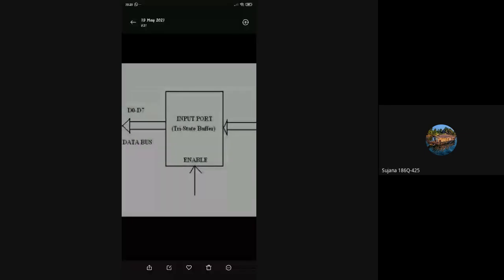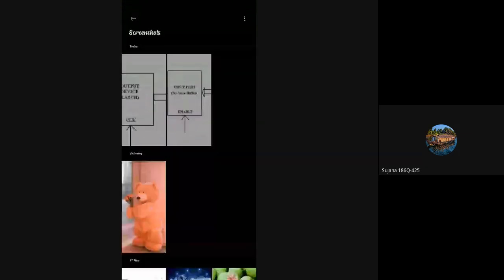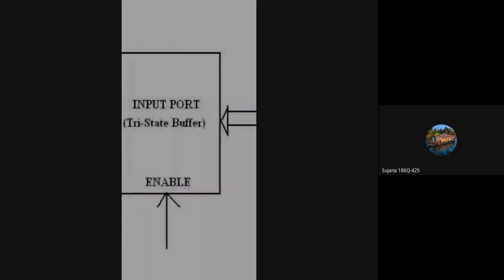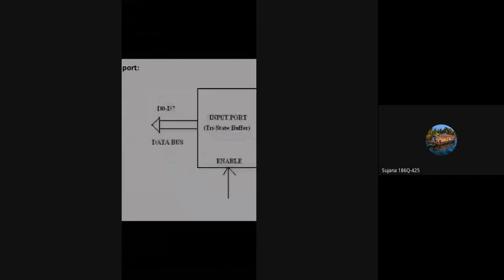Whatever data is provided by the keyboard will be available at this buffer only when this enable signal is active. The buffer is connected to the data bus of the microprocessor. Whenever the microprocessor wants to read data from this input device, nothing but the keyboard, a buffer is present in between. This buffer will be active only when this enable signal is high.